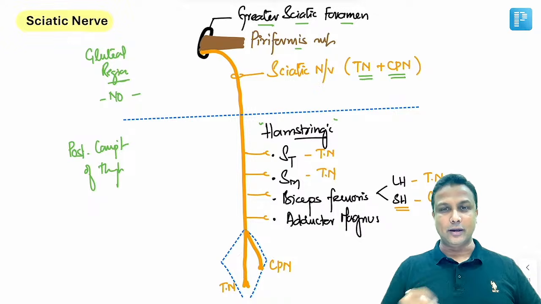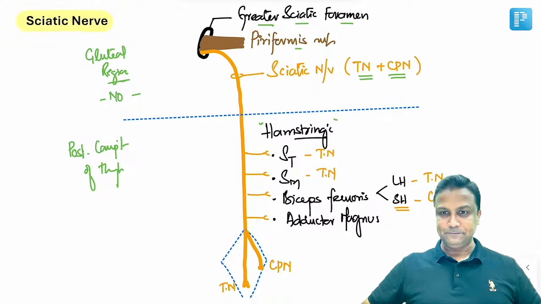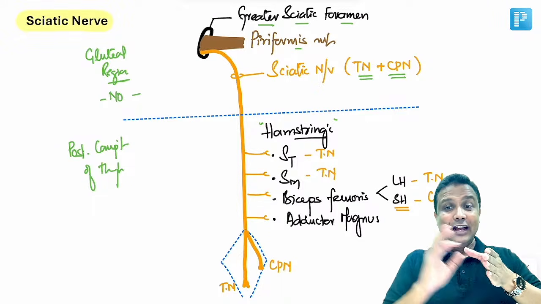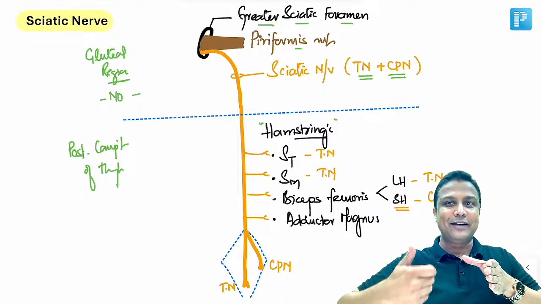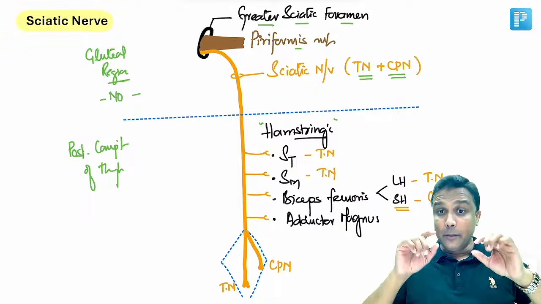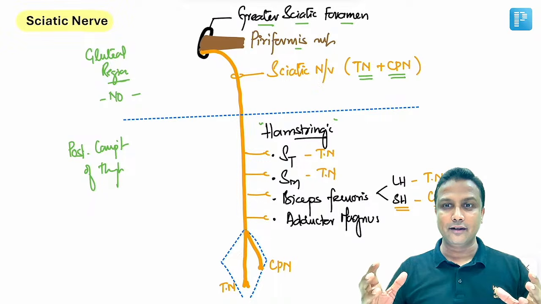थोड़ा ध्यान से सुनना होगा आपको. Adductor, actually it will be present in the medial compartment. अगर मान लो ये थाई है, in the thigh, adductor muscles are present in the medial. If it is present in the medial compartment, it should be supplied by obturator nerve, our golden rule. Adductor should be supplied by obturator. But please concentrate on the other word, magnus. It's a huge one. It's a big one. है ना?